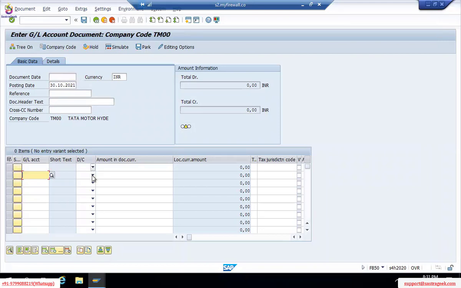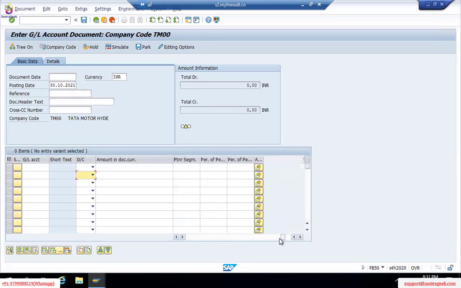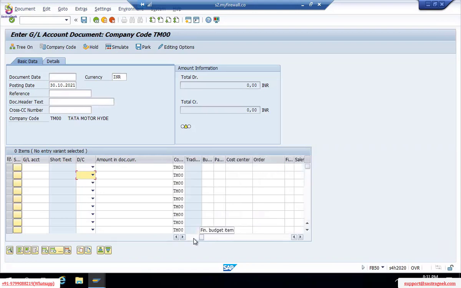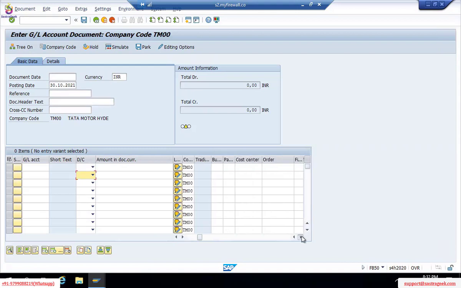Can you see debit and credit? Okay. So here when I am entering, we will have totally 70 debit and 70 credit fields. Now these may be required by a client to update, or a few fields may not be required by the client to update. So they may require only a few details or few fields to update as per the business or as per the industry of their client's requirement.